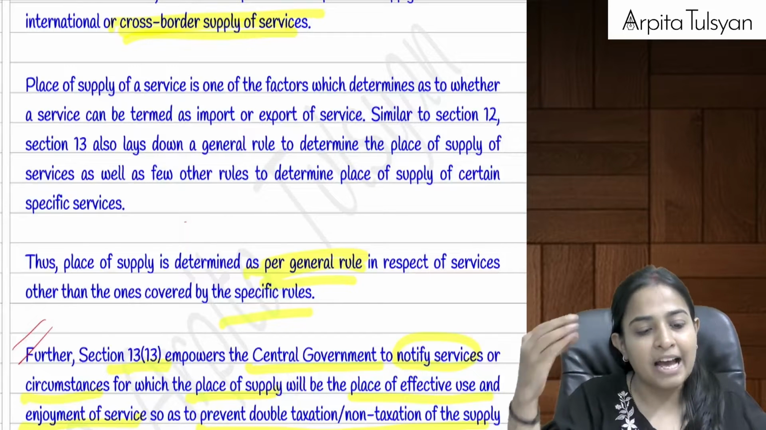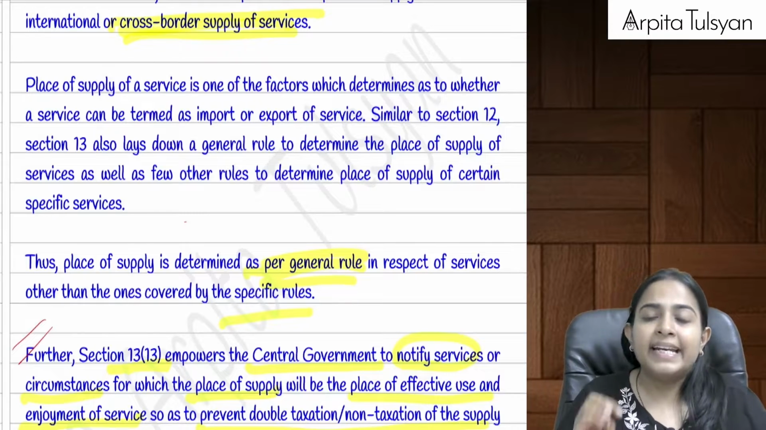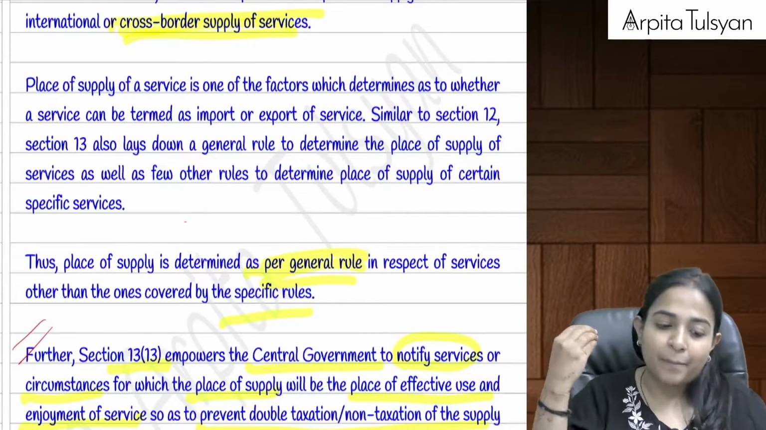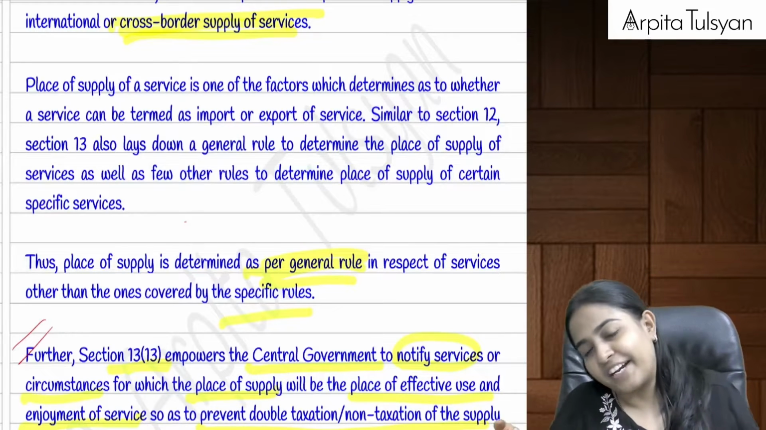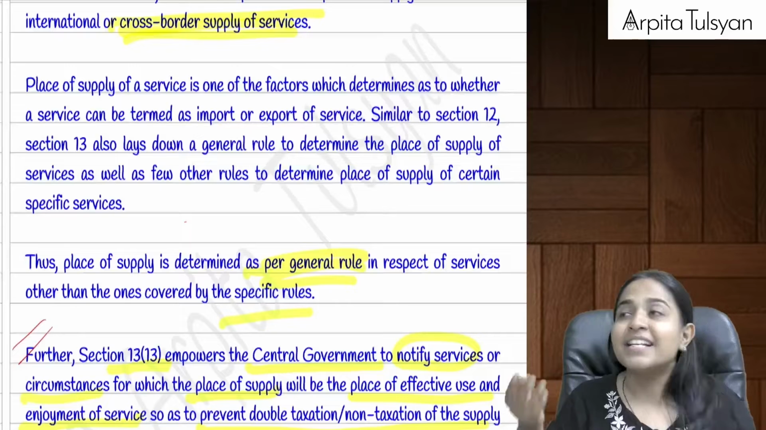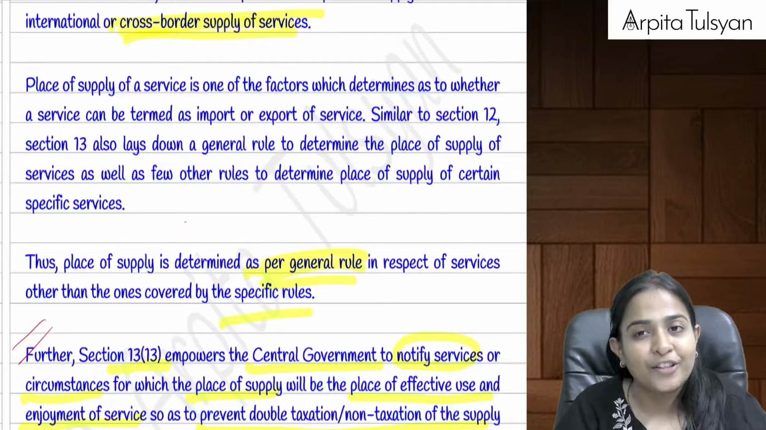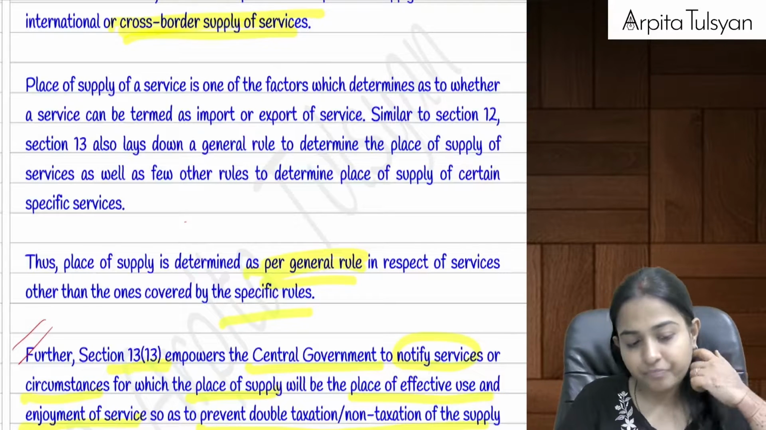If the services have been provided, then if there is any supply of services, the place of supply will be the location of the recipient if we have the address available. If we don't have the address available, what is the only option left with us? The only option left with us is to take the place of supply as the location of the supplier. Very clear with this? Okay.